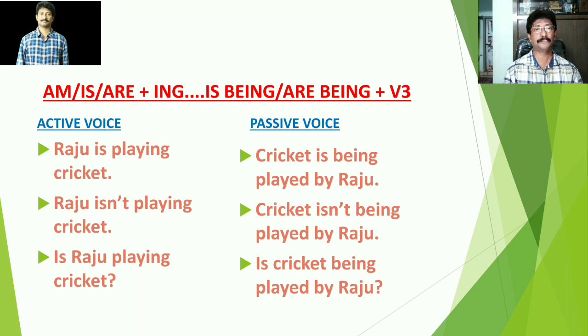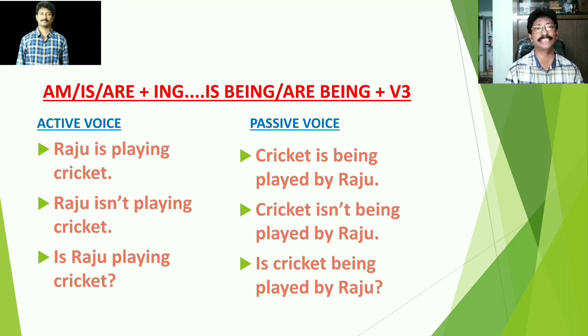Now take a look at the first sentence in the active voice. Raju is playing cricket. Raju, the subject, is followed by an auxiliary verb is, and it is followed by the main verb in ing form. What is the main verb here? Play. If you add ing, it becomes playing, and it is followed by an object, cricket. Then the interchange of subject and object occurs in the passive voice.